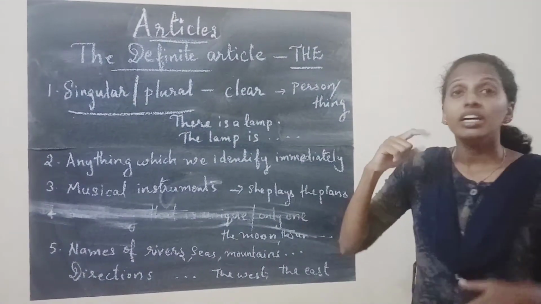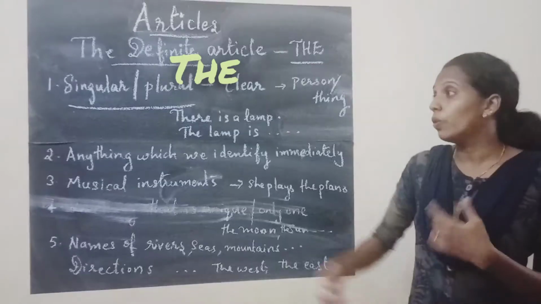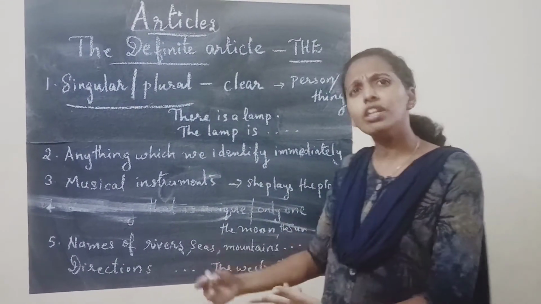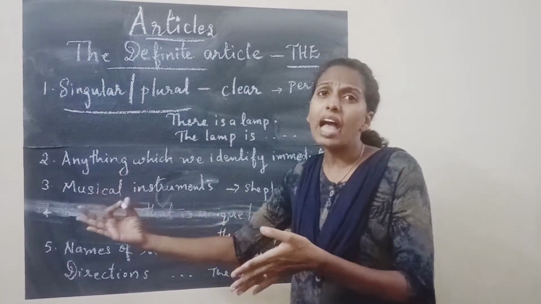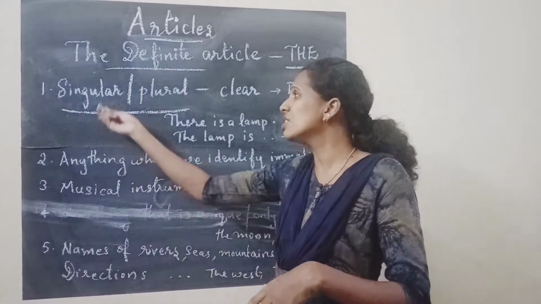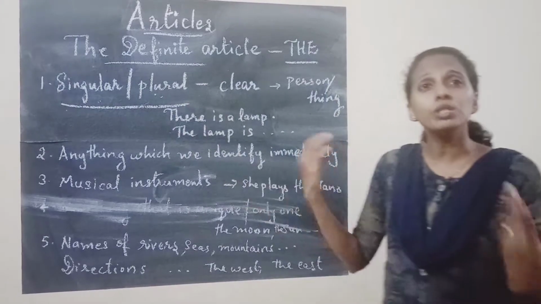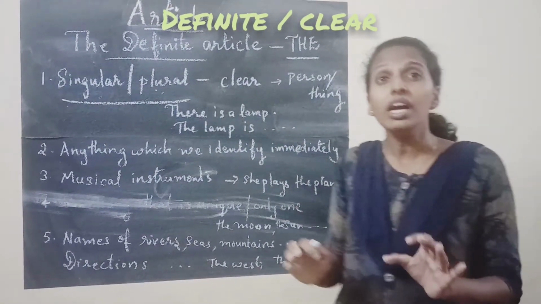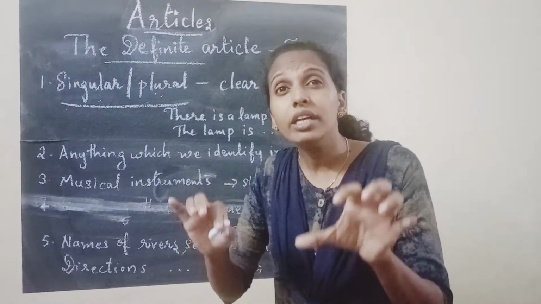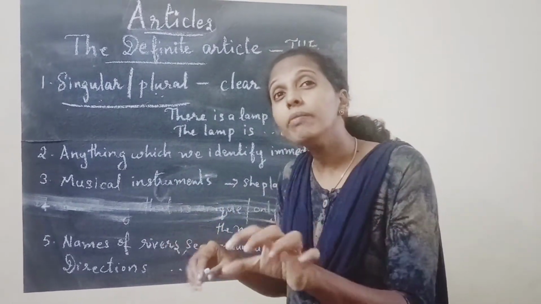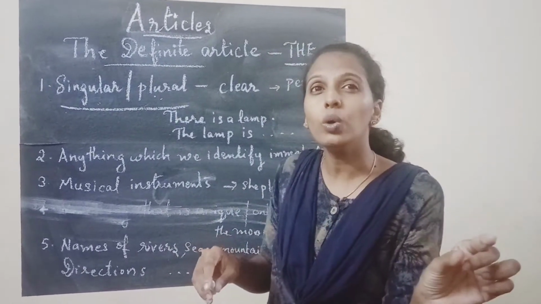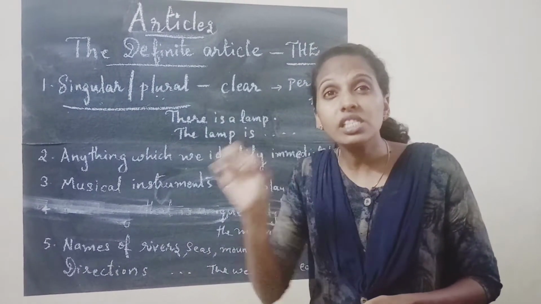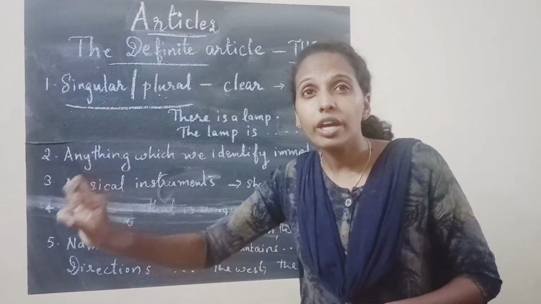Now let's see the definite article. The. Okay. This is used before singular or plural nouns. It can be used before singular or plural. In a and an, we use them only before singular. Now here we can use it before singular or plural, and we should be clear about a particular thing or name. Before that we need to use the, because we should know this is the one we are speaking about.